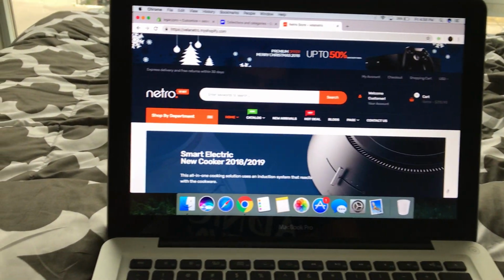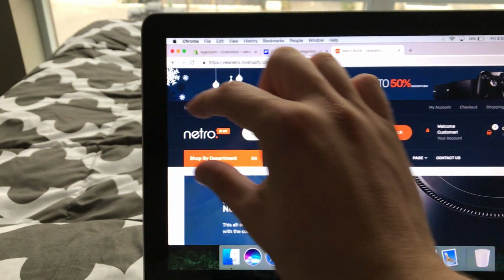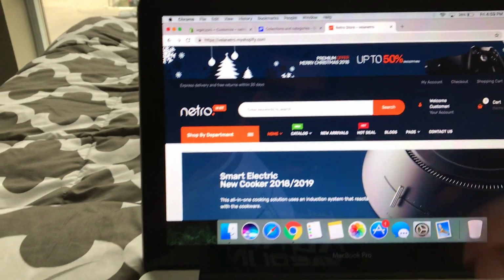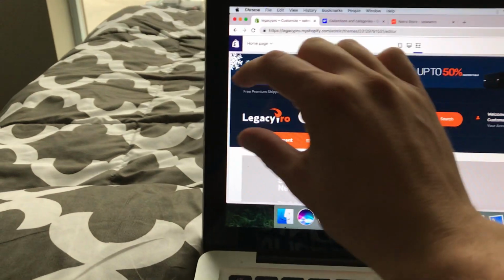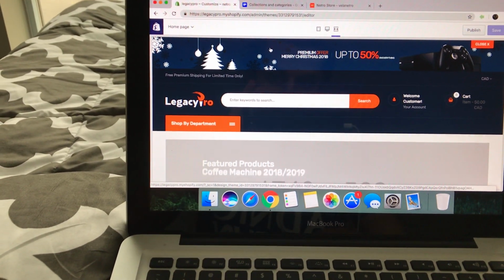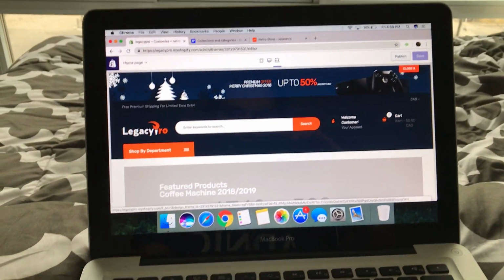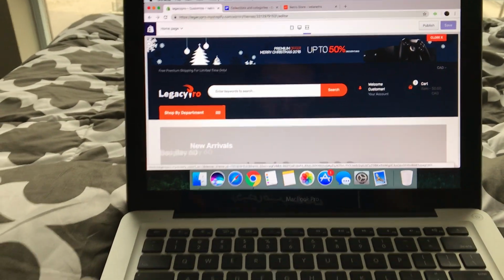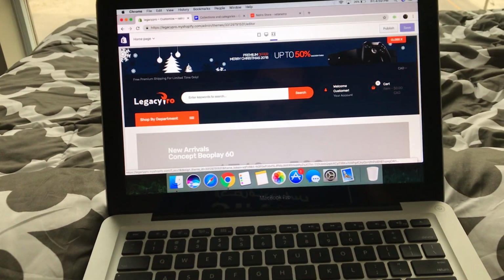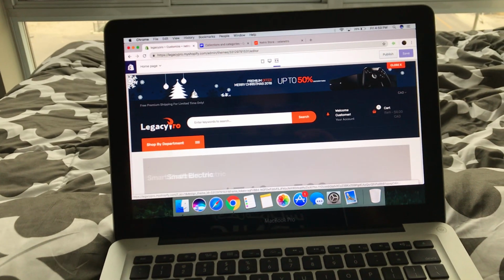So what I want is basically this color background right here to be like that. That's what I did to mine. And obviously this up here, I want the same type of background because when I'm publishing my store, it's going to be near the end of November, so it's going to be the Christmas theme and type of stuff.